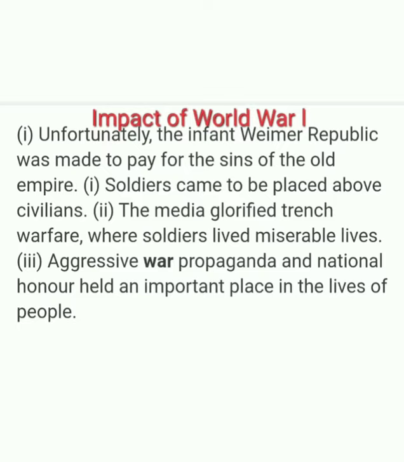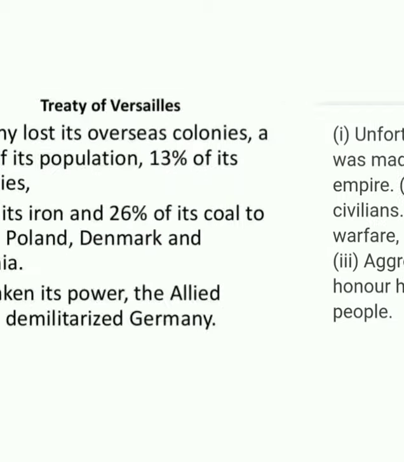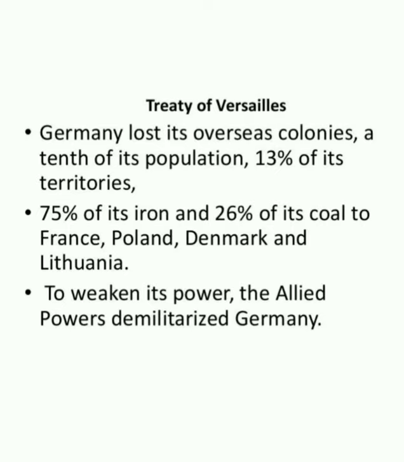It was made in a hurry, and it was forced to sign the Treaty of Versailles. The Weimar Republic was adopted on 11th August 1919. In its 14 years, it faced numerous problems.